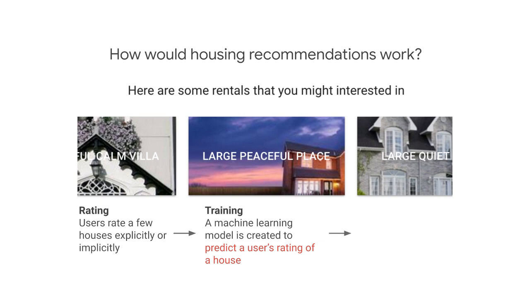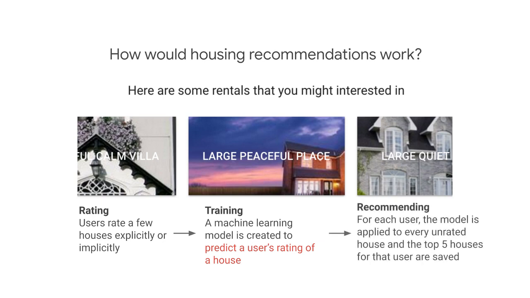So, how would we predict a user's rating of a house, particularly if they haven't seen it before? The model is based on 2 things. It's based on your other ratings. What have you rated other houses? And other people's rating of this particular house.